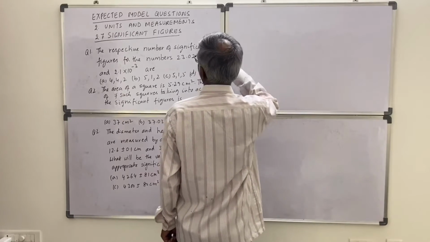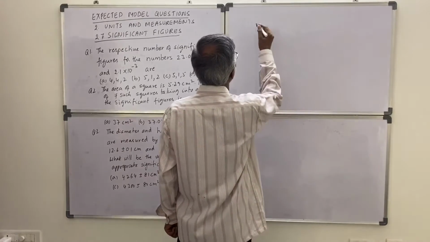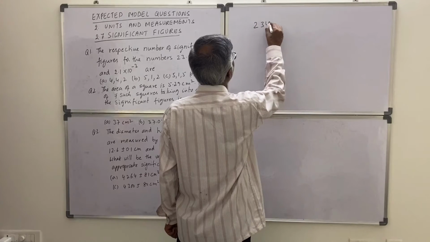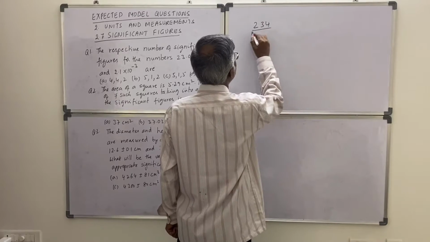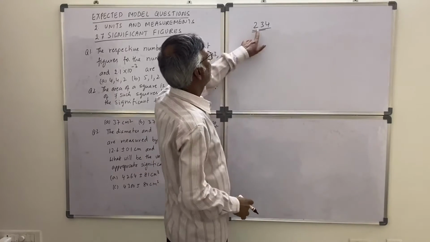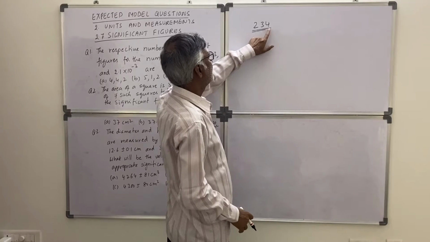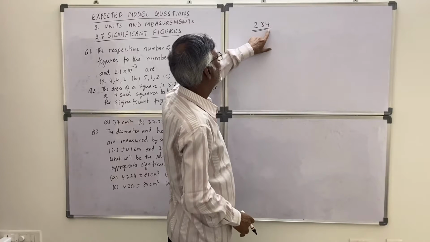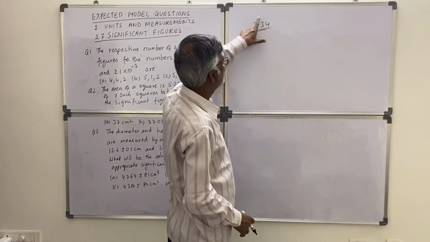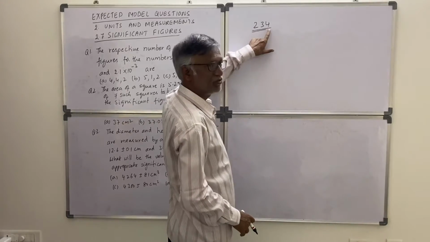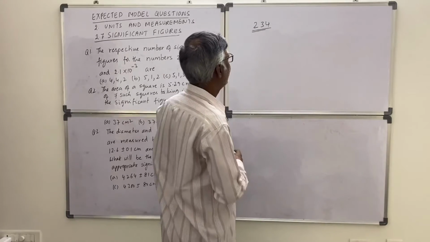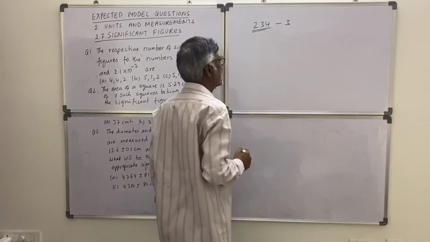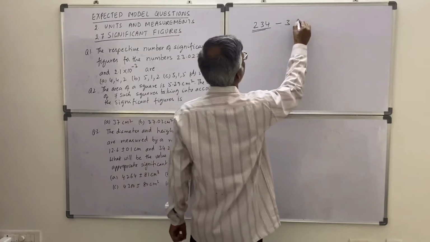पहले सिग्निफिकेंट फिगर्स बोले तो क्या है। In any number, suppose 234 is there. So in this, first two digits are certain and the third digit is the uncertainty. Okay. So significant figures will be all the digits which are certain plus one uncertain digit. That is the significant figures. So in this, how many significant figures are there? Three significant figures are there.